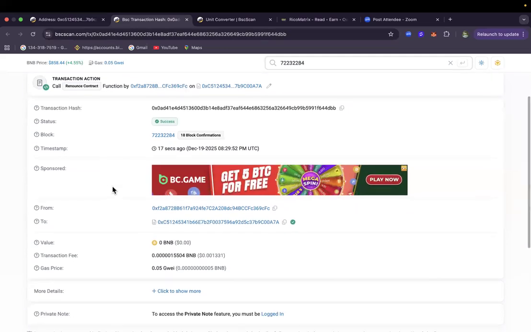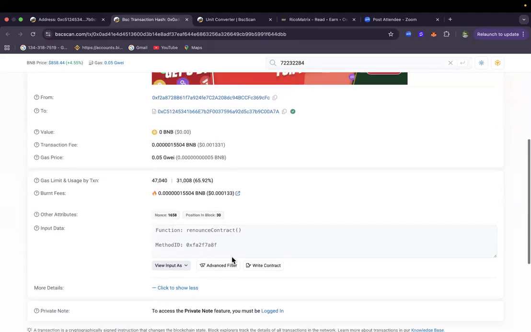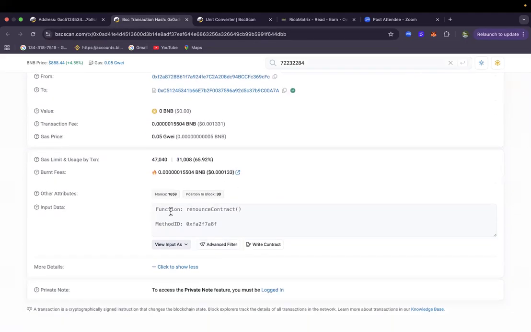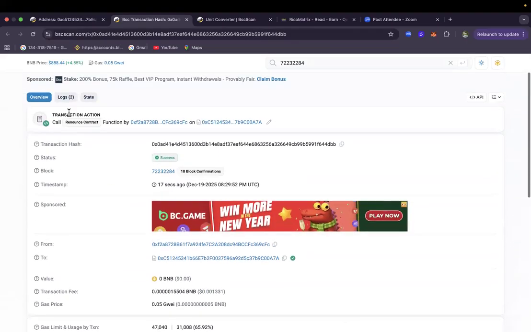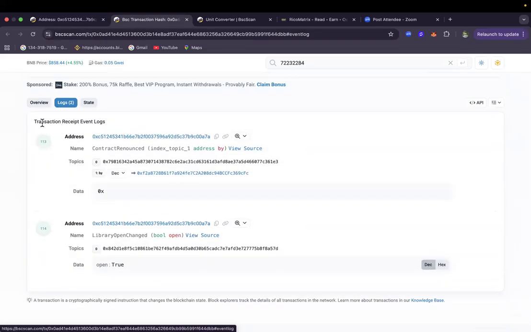And then if we come down a little to show more information, you can see the input method, contract renounced. So this is the method ID. And then again, let us check some logs that happened. Transaction receipt event log. The address, this is the contract. You can see the name, it has been renounced at this index topic 1.